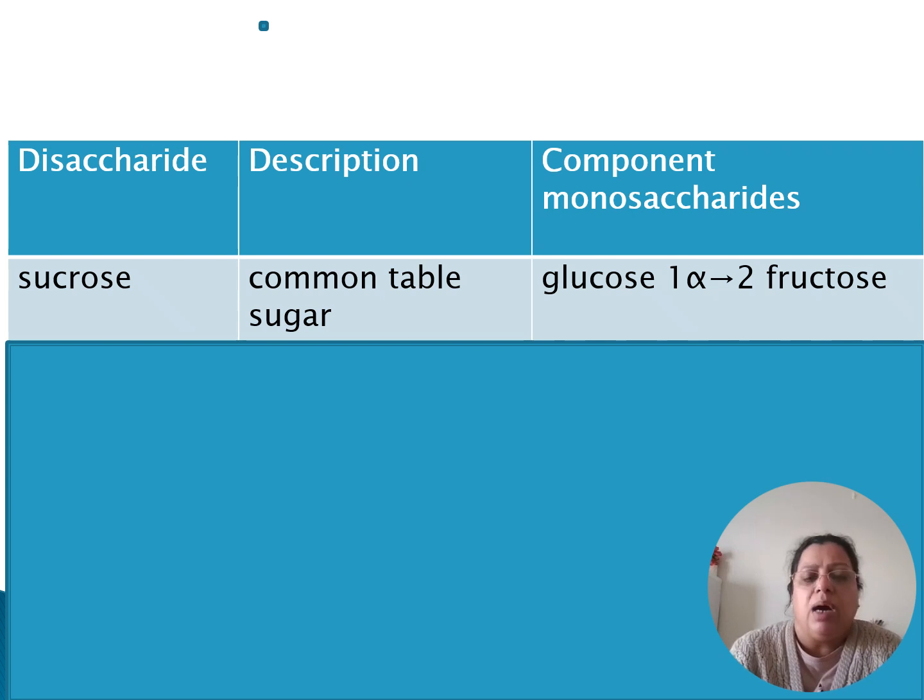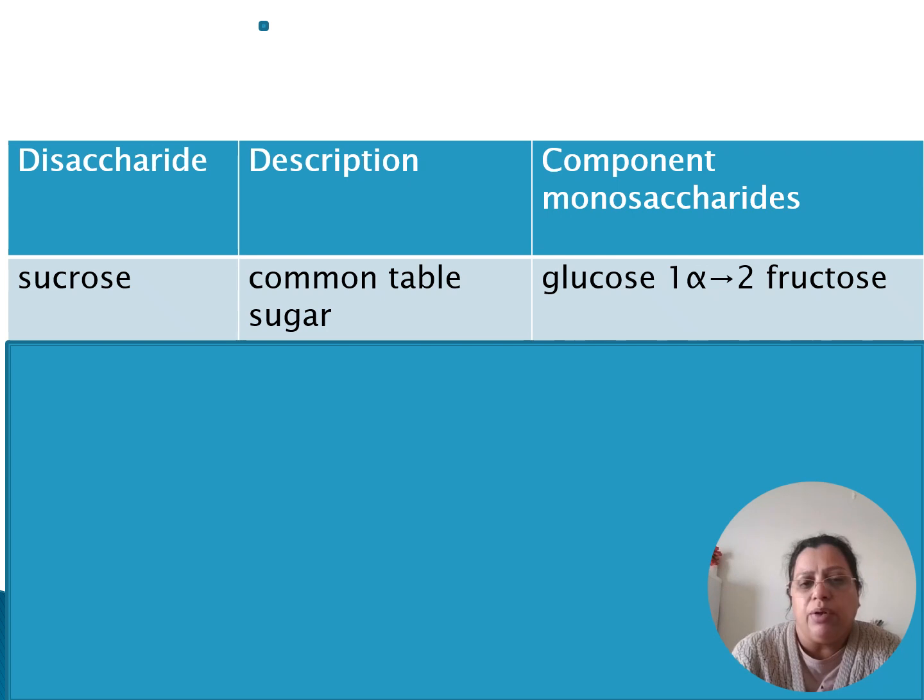Now let's see how the constitution occurs and where the linkage is. Sucrose, a disaccharide also known as common table sugar, is made up of glucose and fructose. So the alpha 1 carbon of glucose is joined to the second carbon of fructose, and we call this linkage an alpha 1,2 linkage.